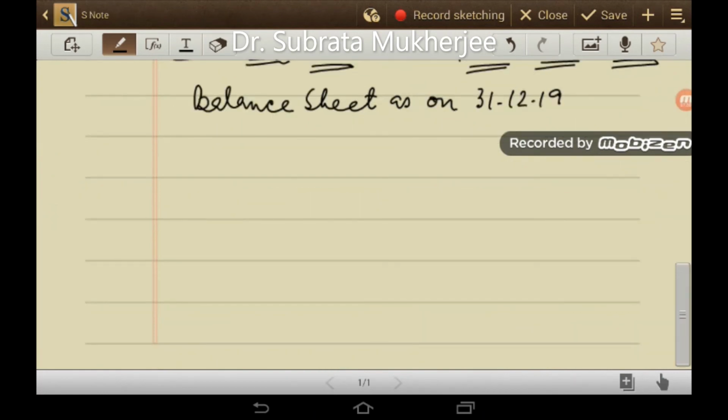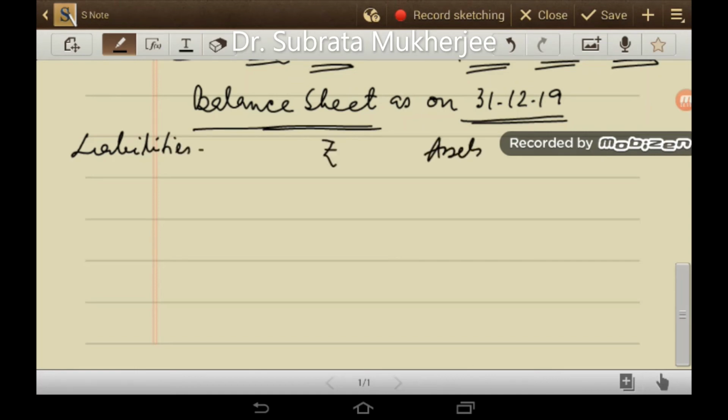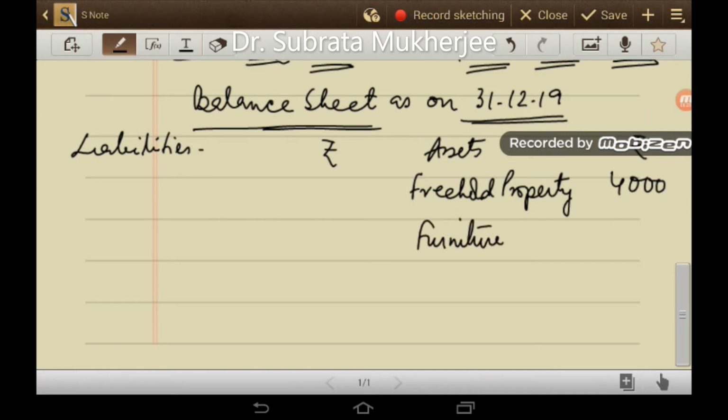Now we will prepare the balance sheet of the new firm as on 31st December 2019. On the asset side, first is the freehold property, 4,000 rupees. Then furniture, 1,200 minus 72 is 1,128.